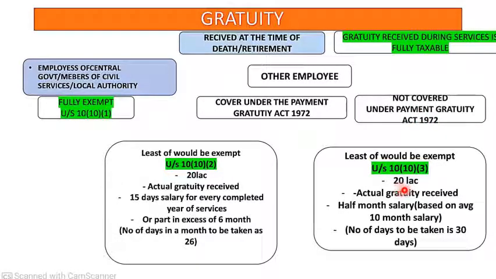Here the same amount is 20 lakhs, but under Section 10(10)(iii): actual gratuity received; half month salary based on average 10 months salary. Number of days to be taken is 30 days. Under the Gratuity Act 1972, how many days are taken? 26. But here the days are to be taken as 30. Fine. So all these are the rules of gratuity.